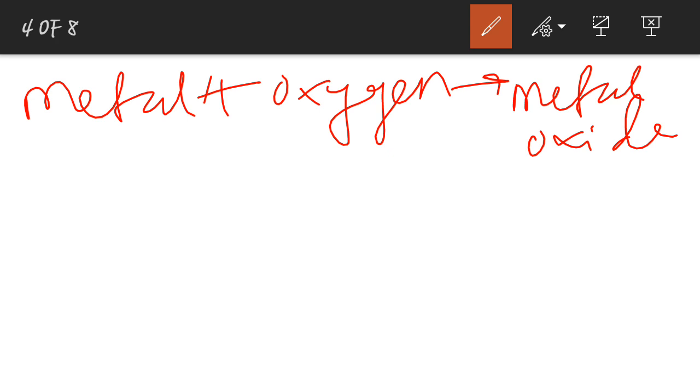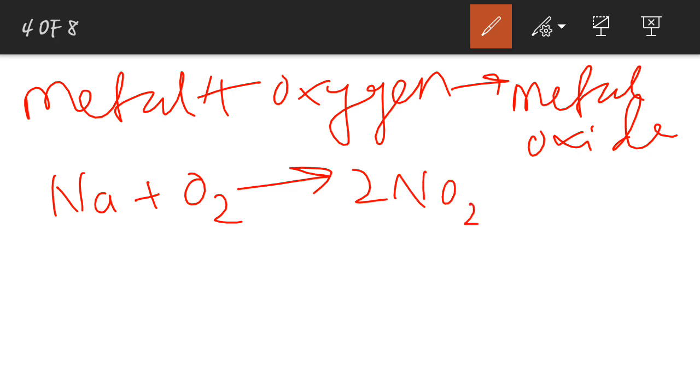So when we are talking about sodium, Na is for sodium. Sodium plus oxygen will give us sodium oxide. If we balance it, it will become 4 Na, and oxygen is O2, so oxygen is balanced. As this is very highly reactive, even at room temperature sodium and potassium are going to react.